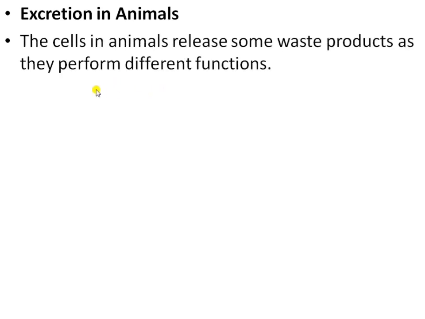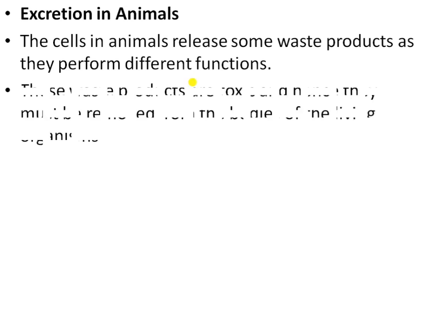Next topic is the excretion in animals. So the cells in animals release some waste products as they perform different functions. We had already studied about digestion and respiration. After the food is broken down in the cell, many waste and toxic substances get produced, which need to be removed from the body. So the removal of the waste produced in the cell is called excretion.